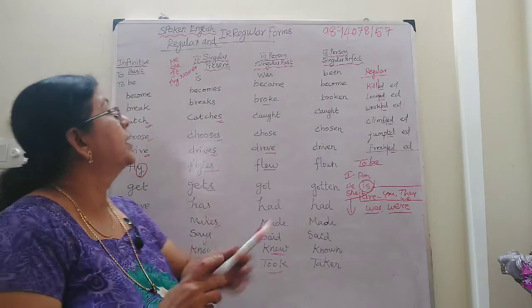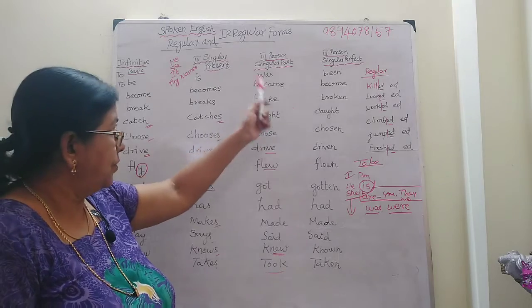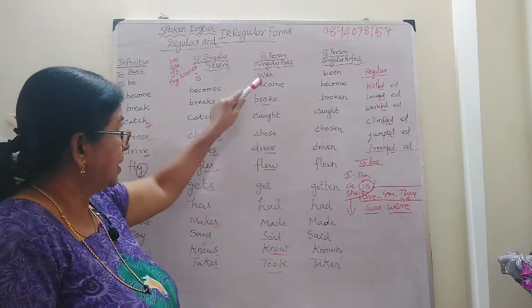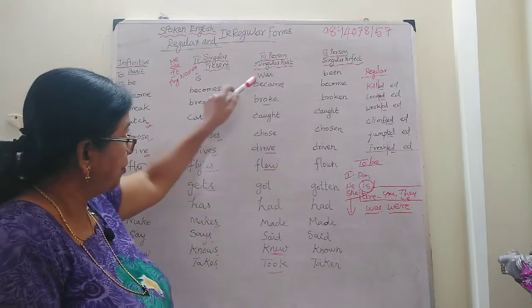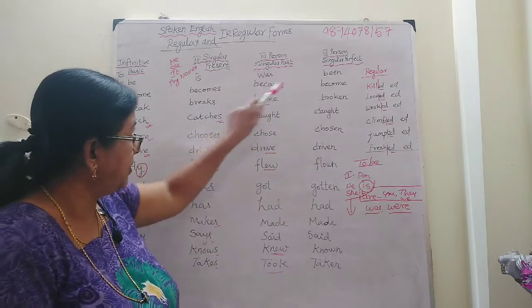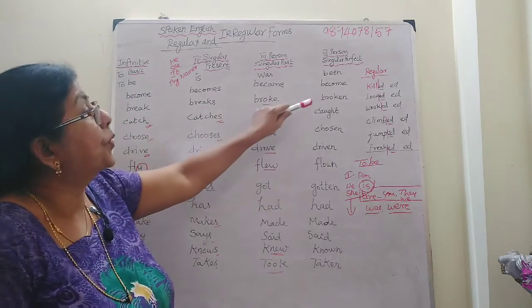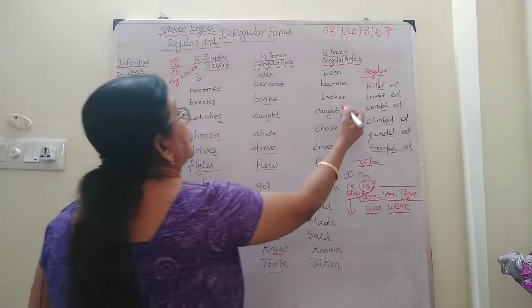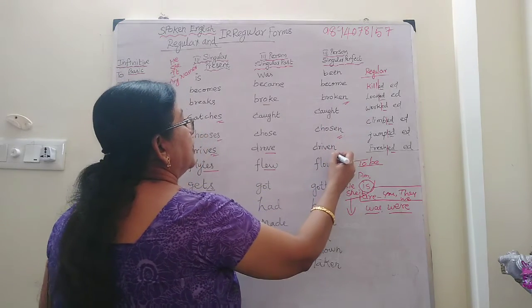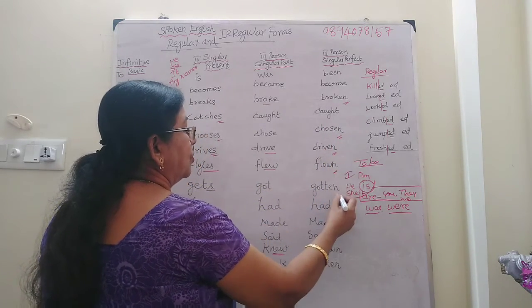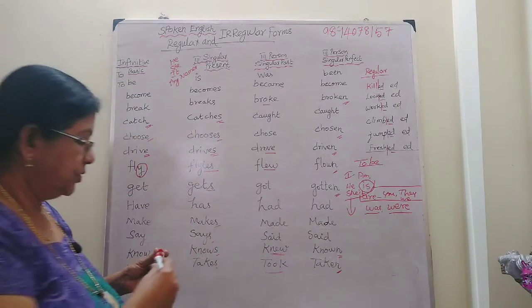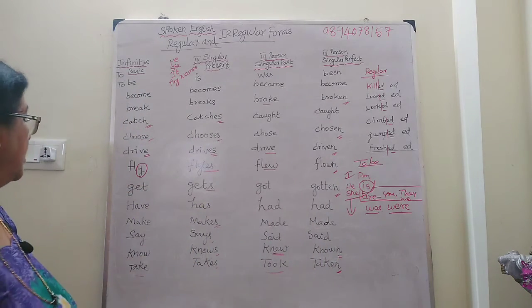Clear now? These irregular forms, in the perfect form, you have to change, like broke becomes broken. See here: broken, chosen, driven, flown, gotten. These are the irregular forms. So you should study it.